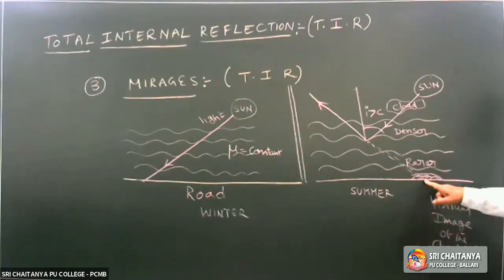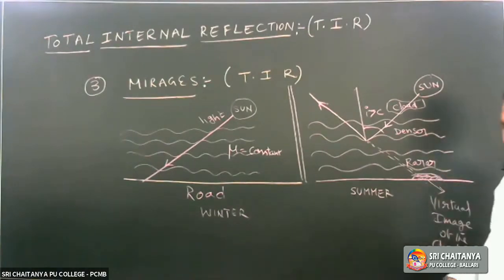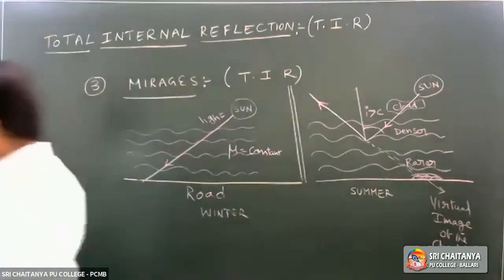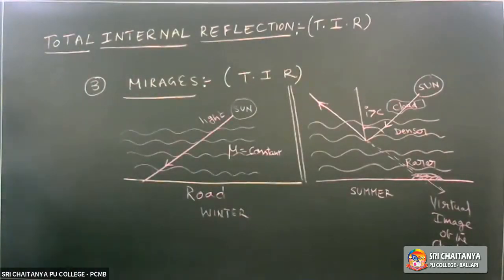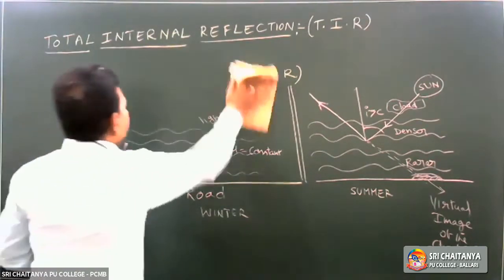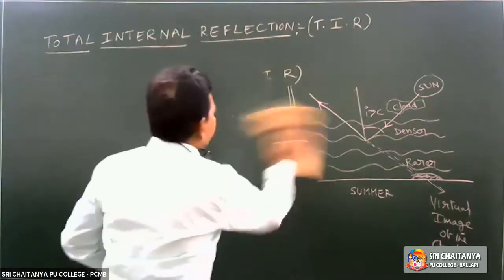Cloud will be formed on the ground. That is nothing but water. So water appears to be there. That is an illusion. This is one of the important applications of the total internal reflection, that is nothing but formation of mirages. So 3 applications completed.